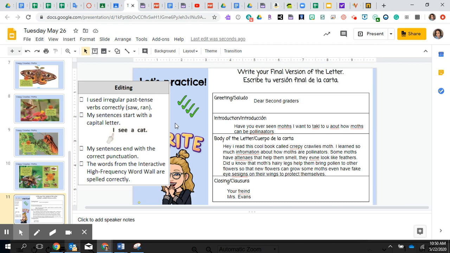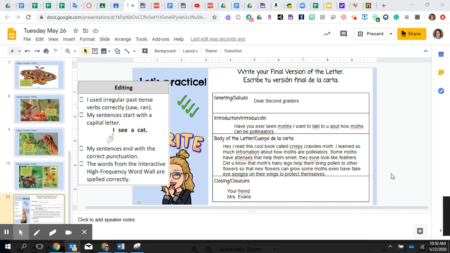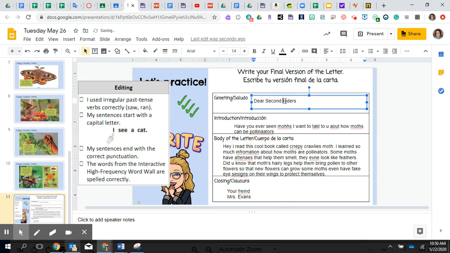So let's go back. When I look at the greeting, it says, Dear second graders. Whoa, wait. I noticed something. Do you see it? I think so. Look here. This G is supposed to be a capital letter, and I never put an S. So you know what I'm going to do?